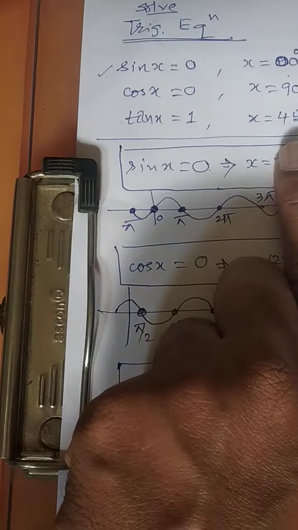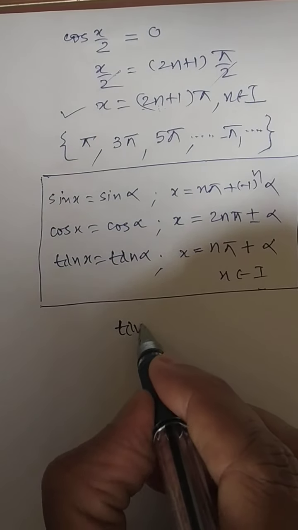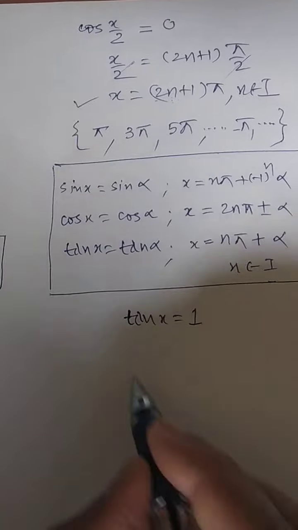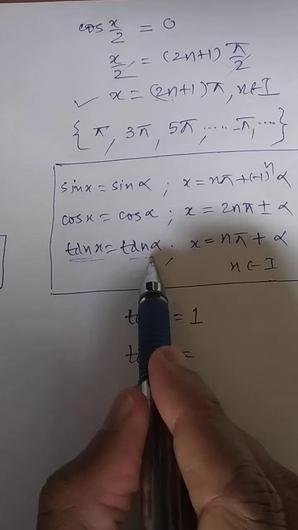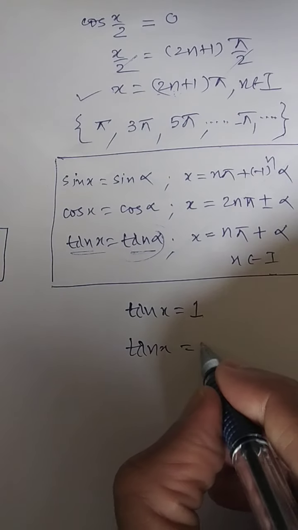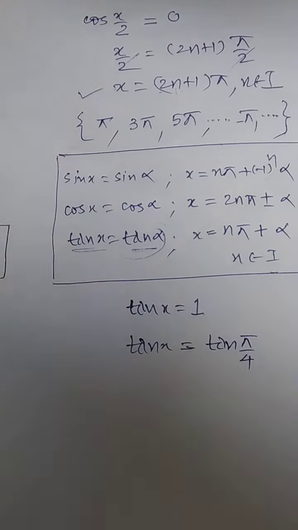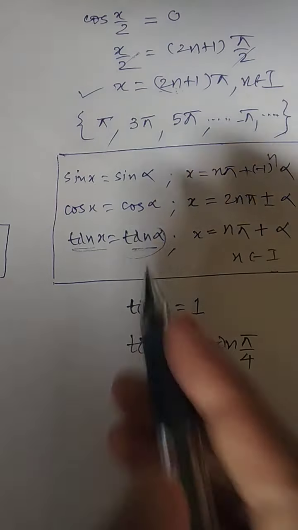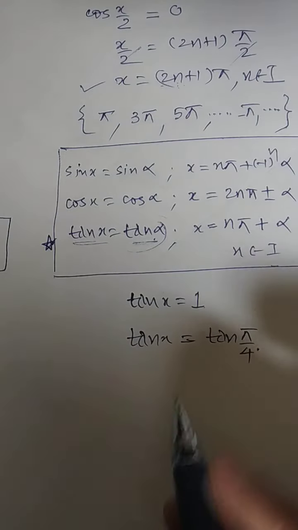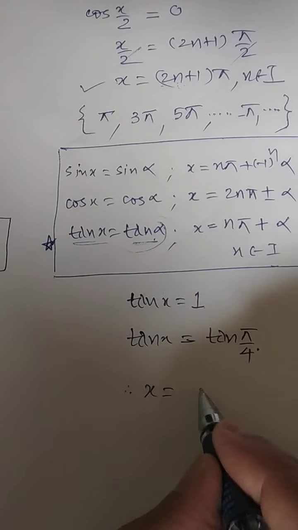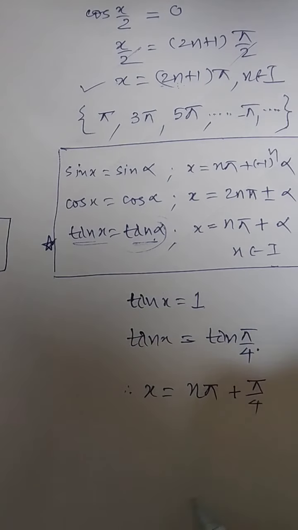Your answer was only pi by 4. So I am putting the same question again: tan of x is equal to 1. I want to apply this rule, so I should know the angle which is associated with this, and everyone knows it is pi by 4. So if you connect with this formula, the alpha value is pi by 4. So what will be the solution? x will be equal to n pi plus pi by 4.